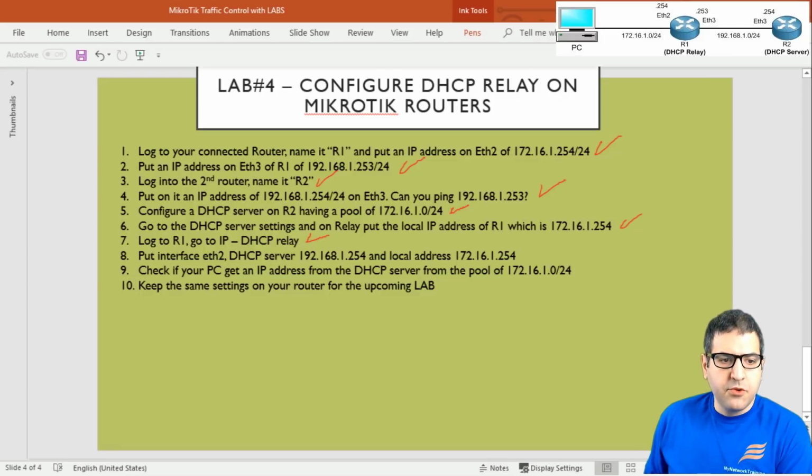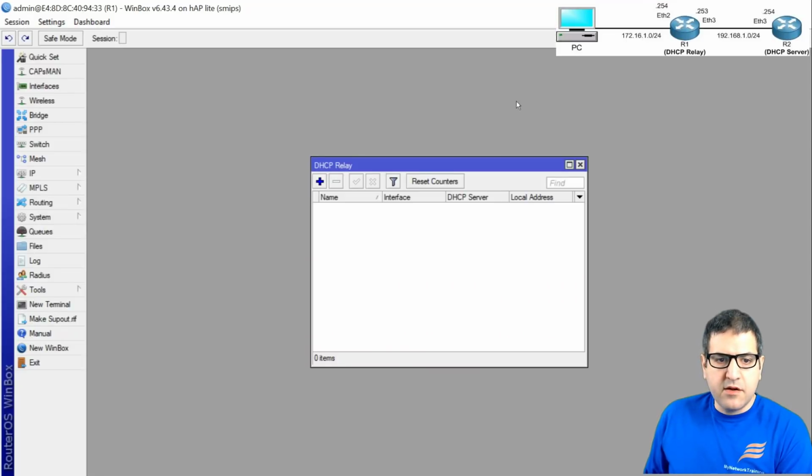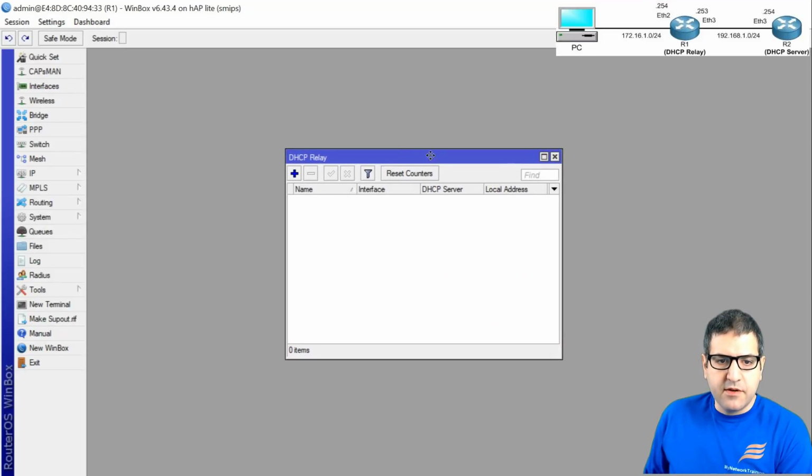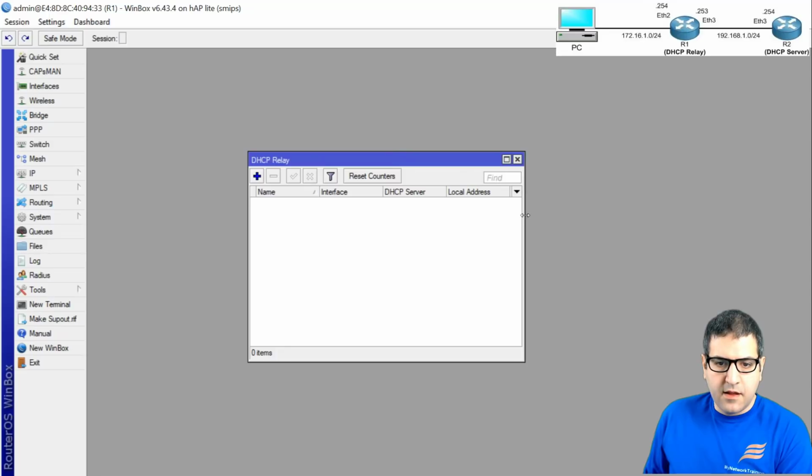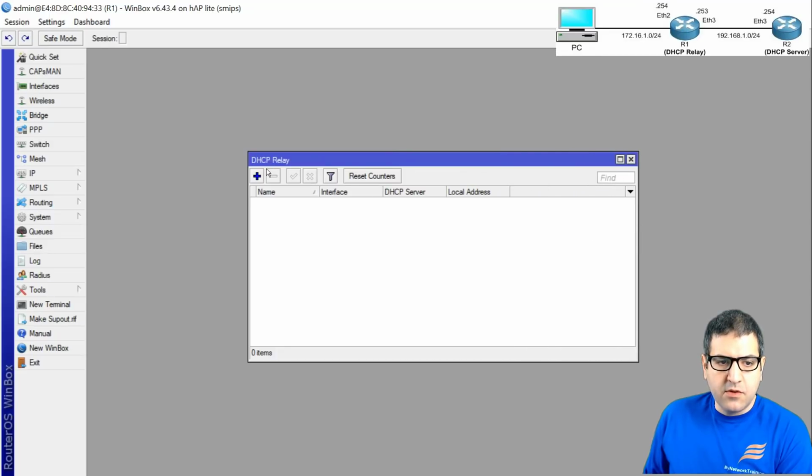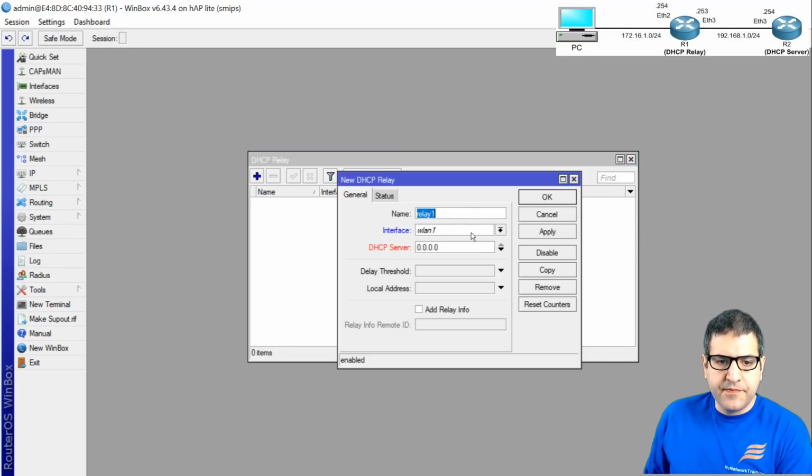Point number 8, put interface Ethernet 2, DHCP server 192.168.1.254 and local address 172.16.1.254. So when we are here on the DHCP relay, let me make it bigger. So you need to go to plus. On plus here, you have to mention what is the interface, the DHCP server, and of course you have to put the local address.